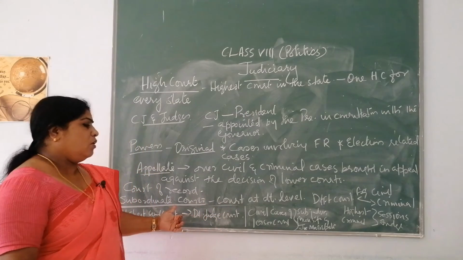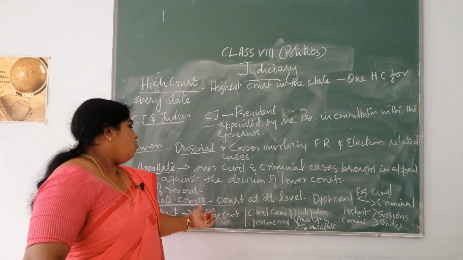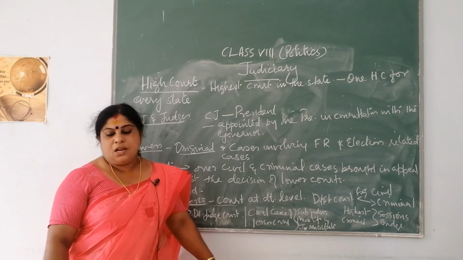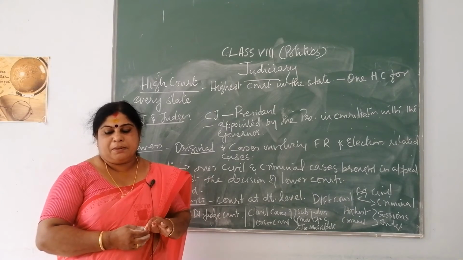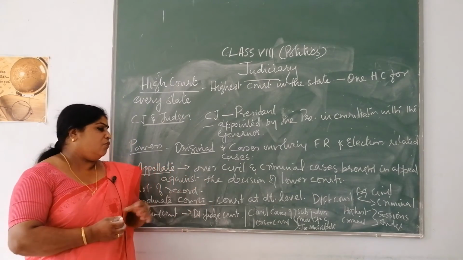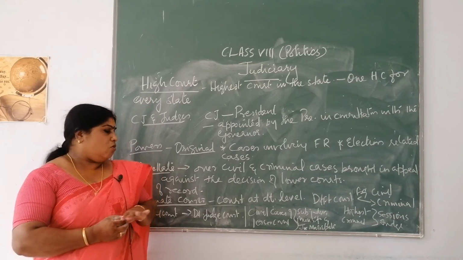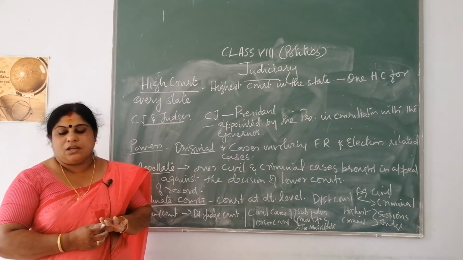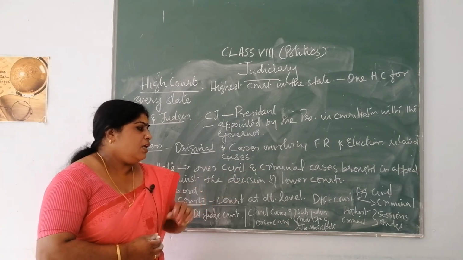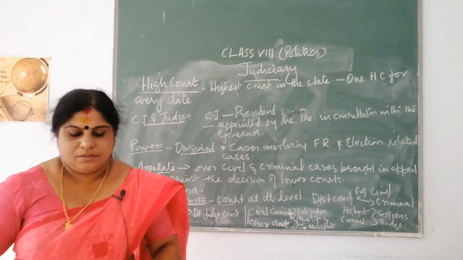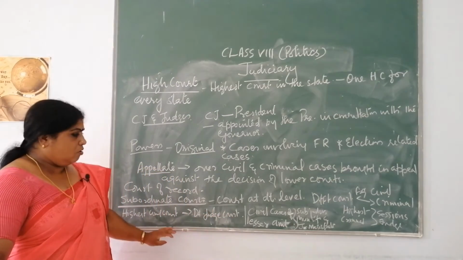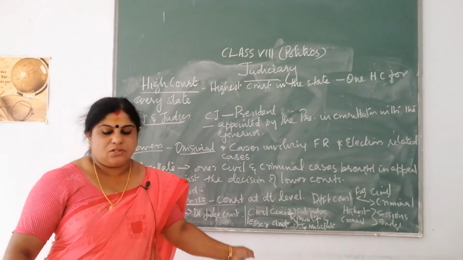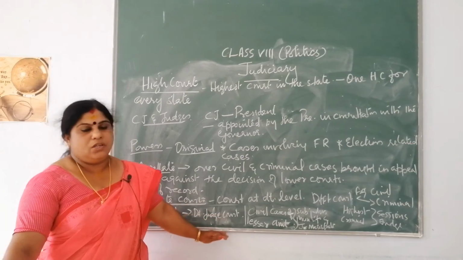Next is the subordinate court. Subordinate courts means all the district level courts. For administrative purposes, each state is divided into districts. So, the courts at the district level are called subordinate courts. There are different courts for handling civil cases as well as criminal cases. The highest civil court is the district judge's court, and he hears appeals against the decisions of all the lower courts.